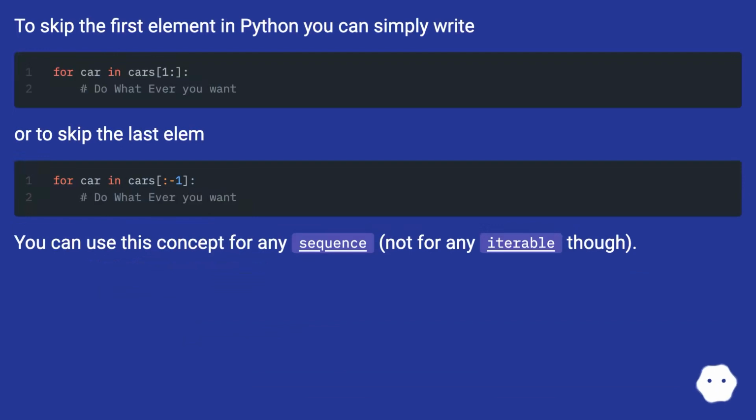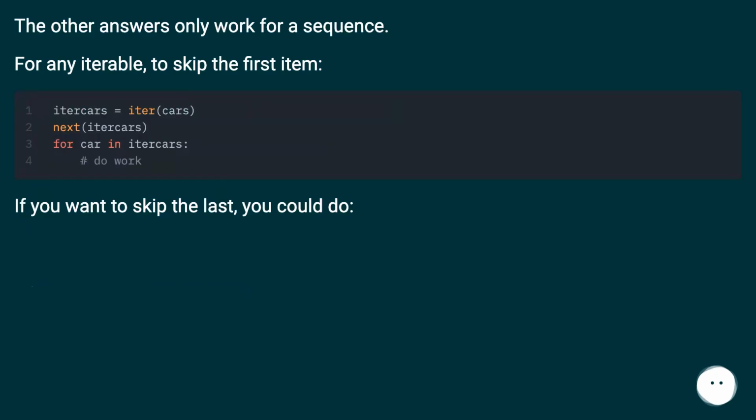or to skip the last element. You can use this concept for any sequence, not for any iterable though. The other answers only work for a sequence.